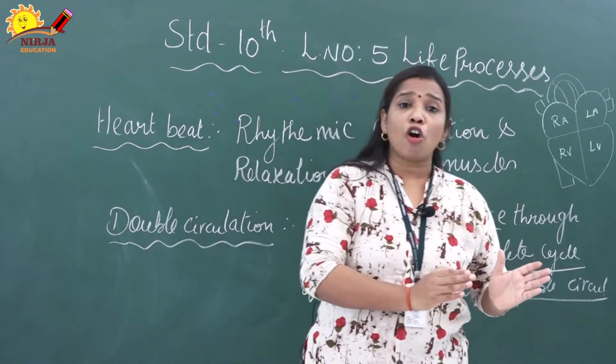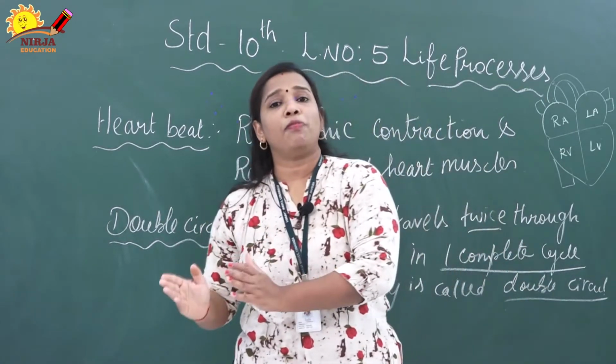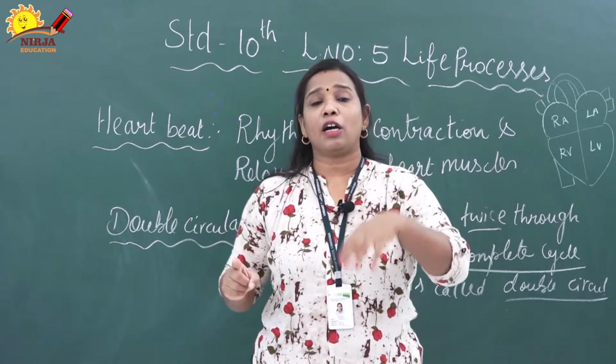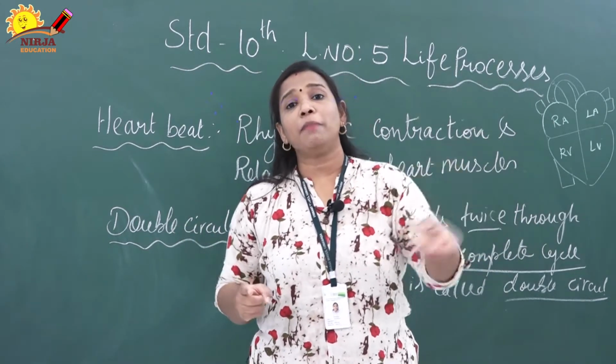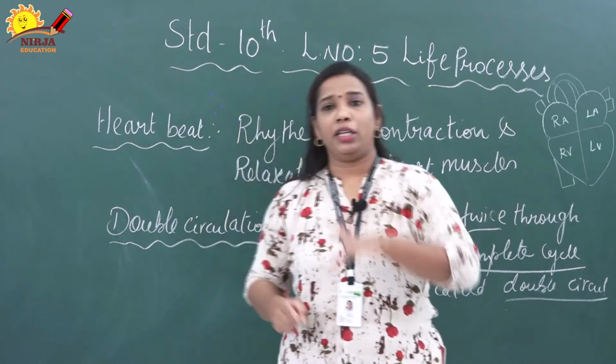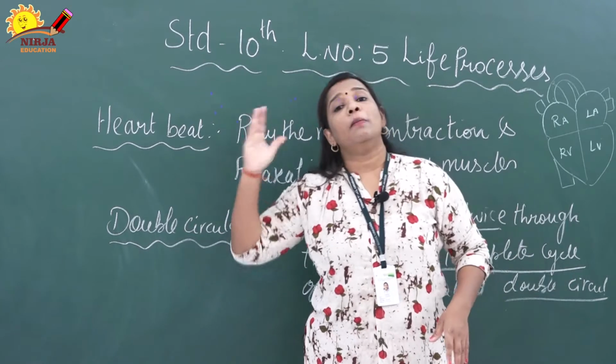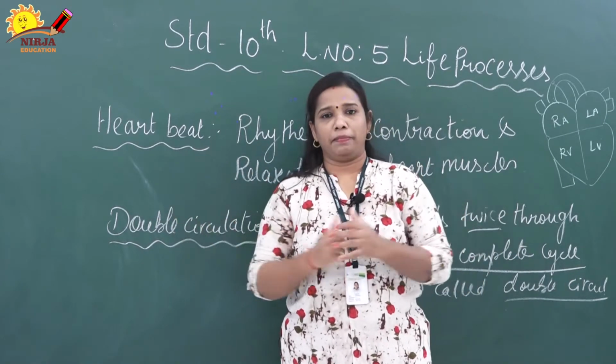So, the number of heartbeats is equal to the number of pulses. One heartbeat means one pulse. How many times the heart beats, that many times blood will enter inside the artery. So 72 heartbeats means the pulse is also 72 times.